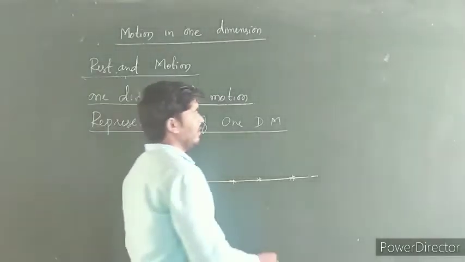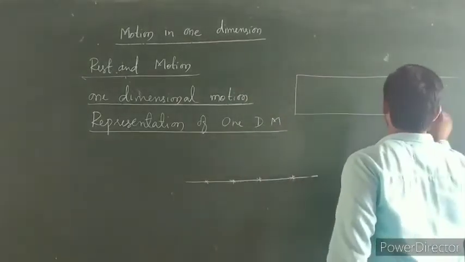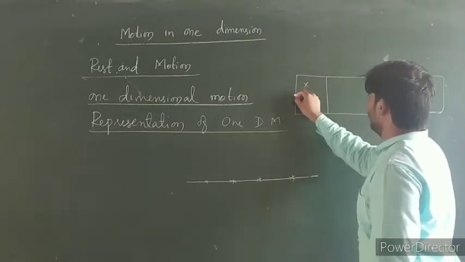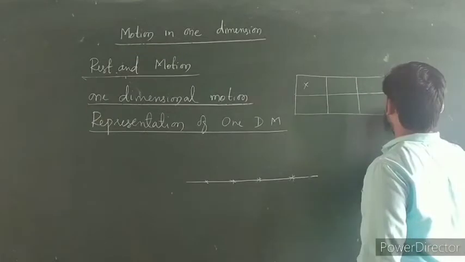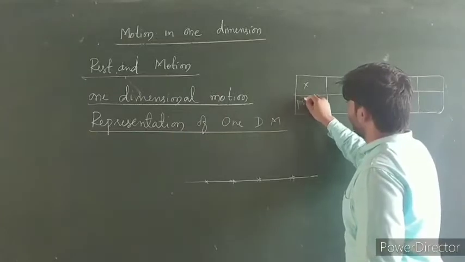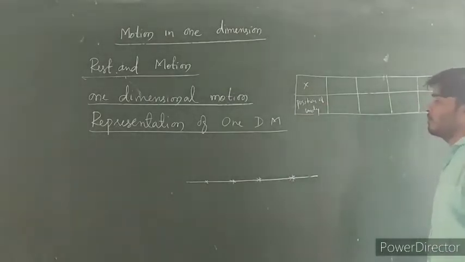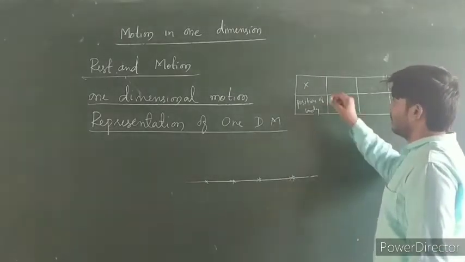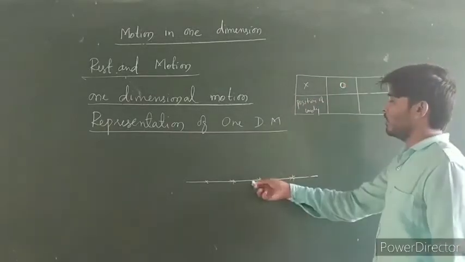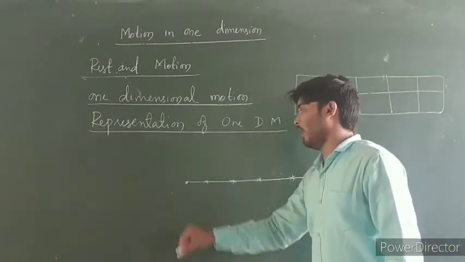So for example, consider along the x-axis, at the time interval of 0, the position of the body is 0, meaning it is initially at rest.